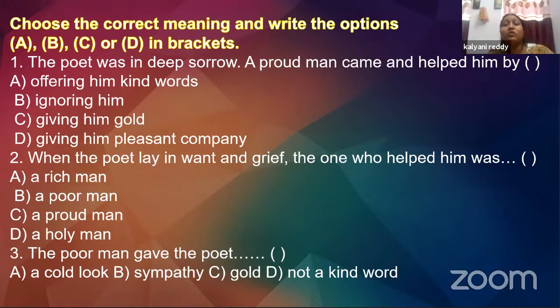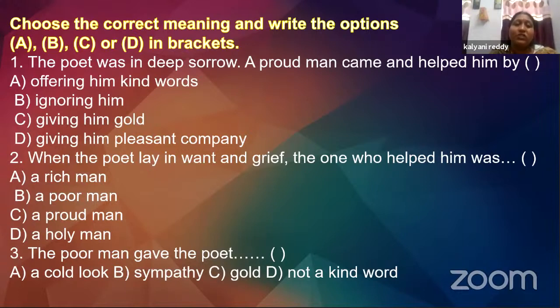The poet was in deep sorrow. A proud man came and helped. Now, how did the proud man help him? Option A, offering him kind words. Option B, ignoring him. C, giving him gold. D, giving him pleasant company. So, the answer here is C, that is, giving him gold.